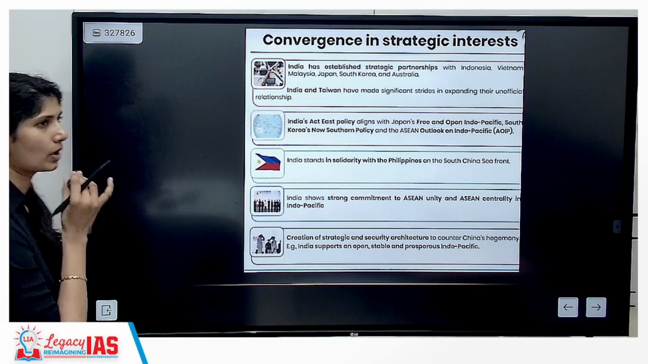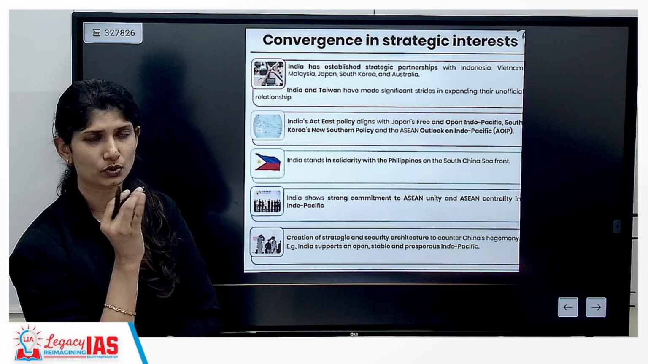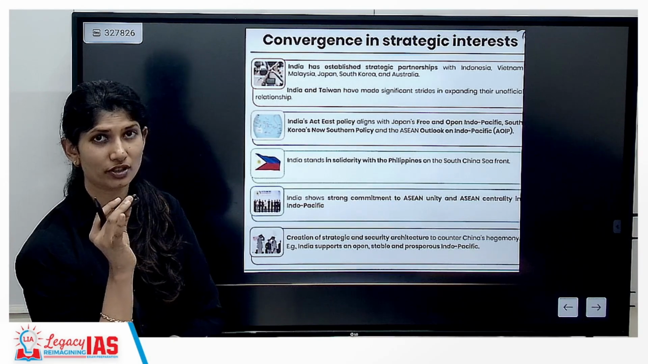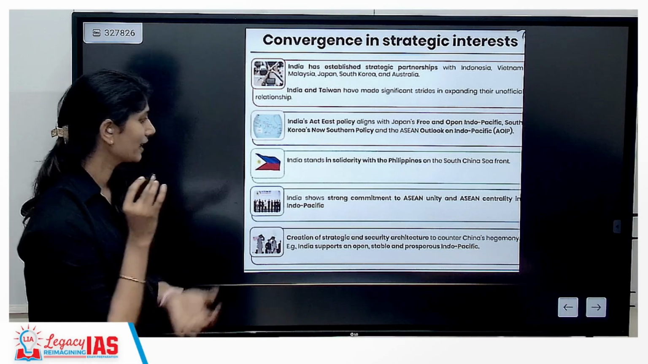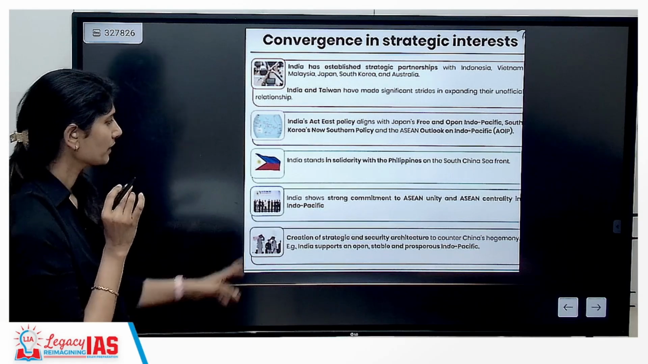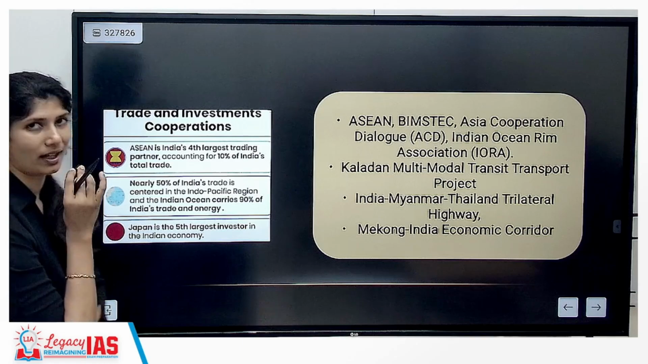Now when we come to the South China Sea, the Permanent Court had sided with the Philippines with regard to the South China Sea, which China completely disregards, and claims its nine-dash line, when it claims the entire South China Sea as it belongs to China. If you see with regard to ASEAN and India,